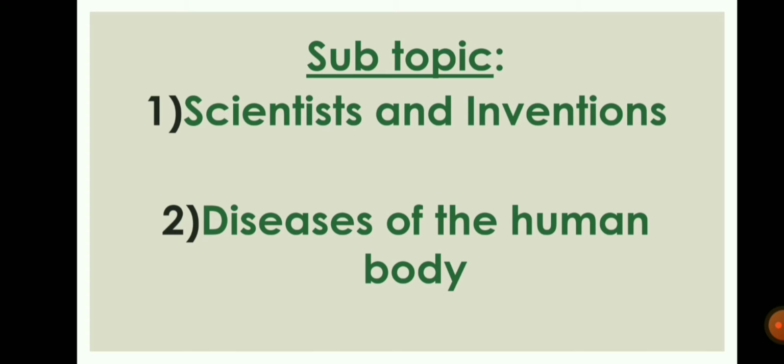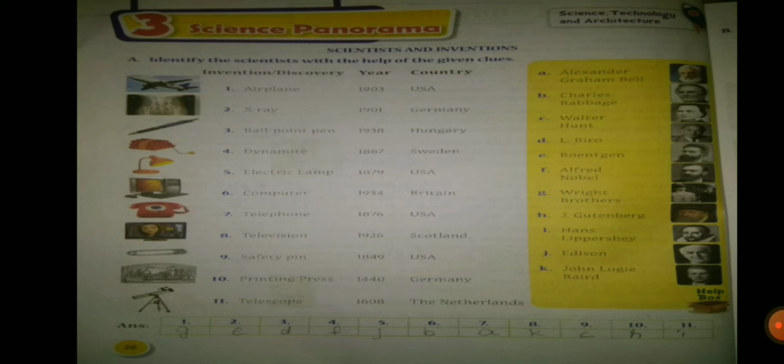In this chapter, we are going to see the topic scientists and inventions and diseases of the human body. So, students, take out your textbook and take out a pencil in your hand. Turn to page number 26. We will see the question answers given in page number 26 first.